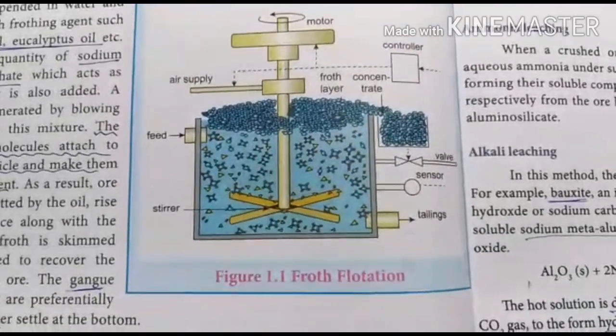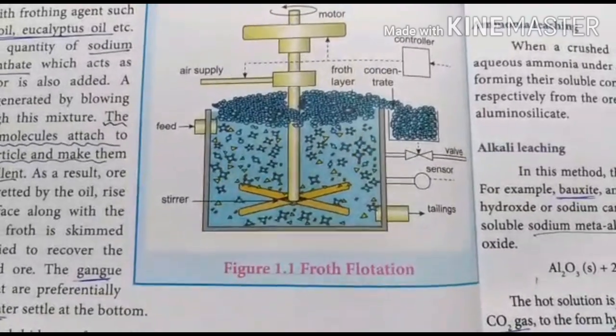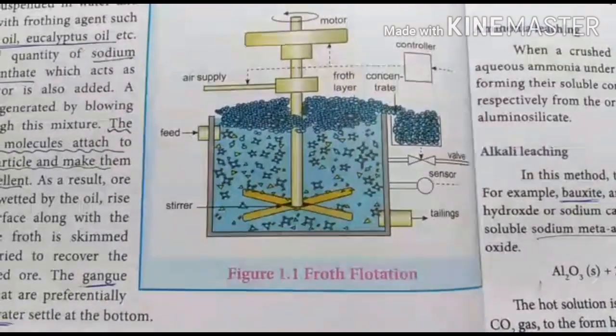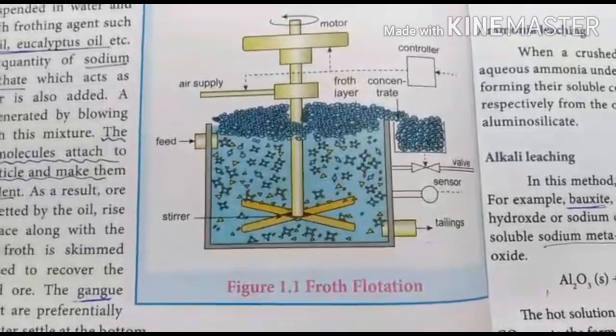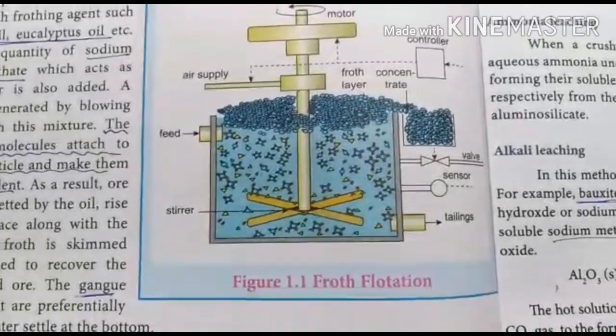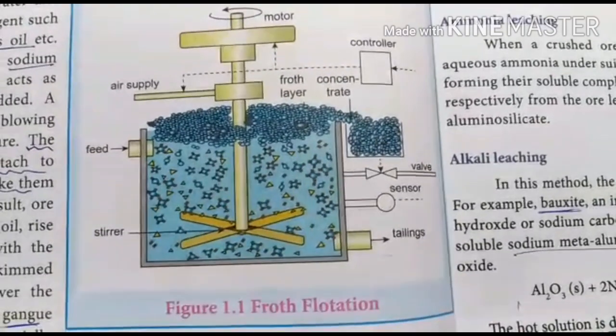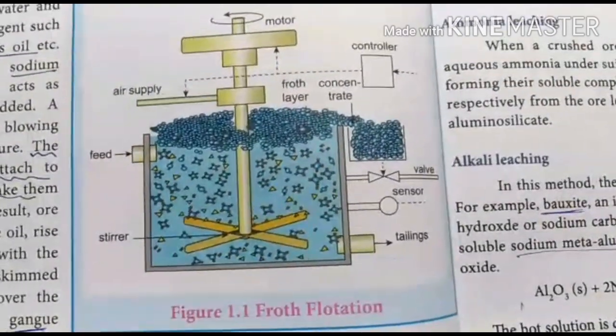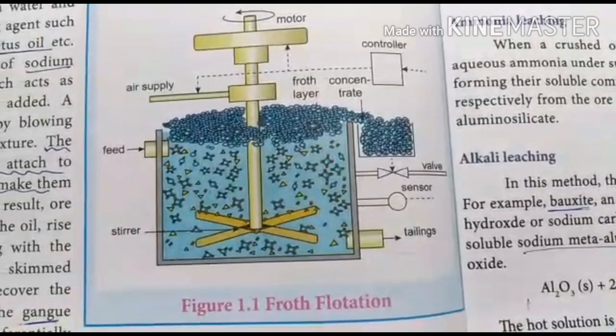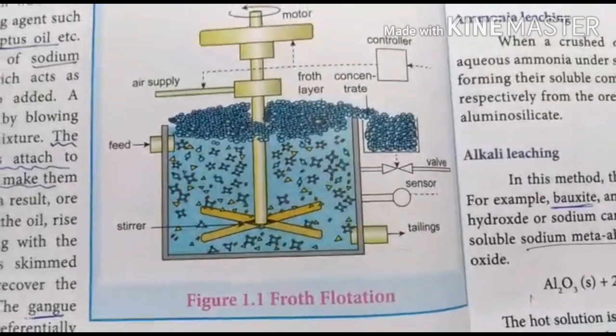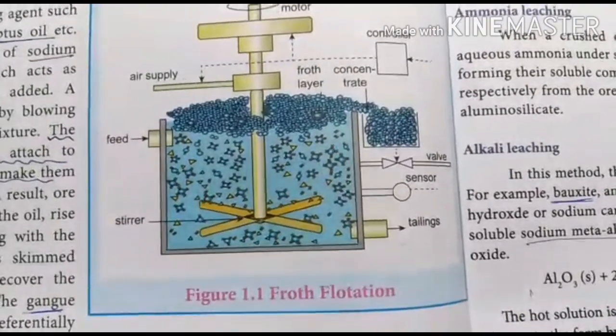So in this method, commonly sulfide ores are concentrated. Sulfide ores such as galena, zinc blende, etc. So galena, what is the formula? PbS is called galena and zinc blende is ZnS. So in this method, first the ore is crushed and it is treated with water.